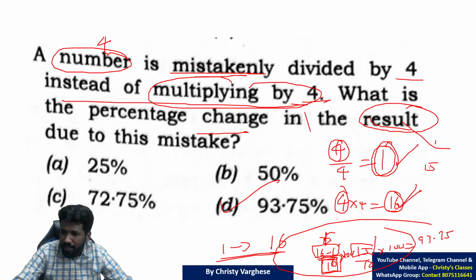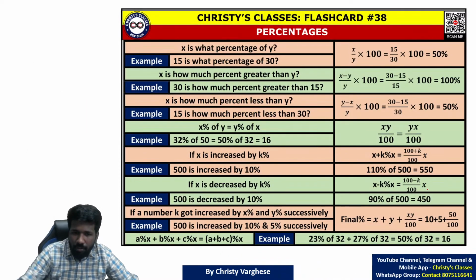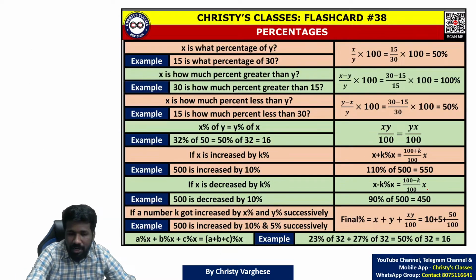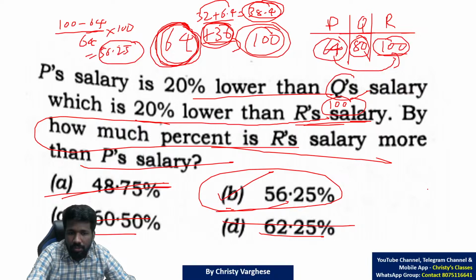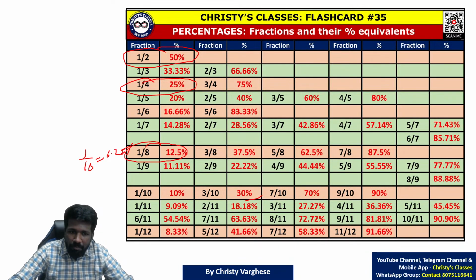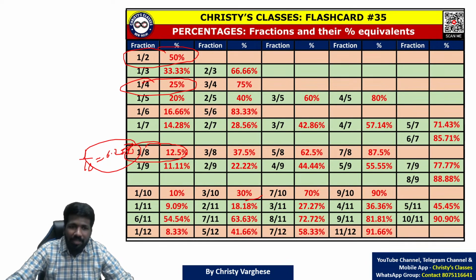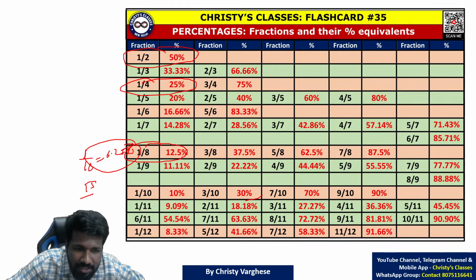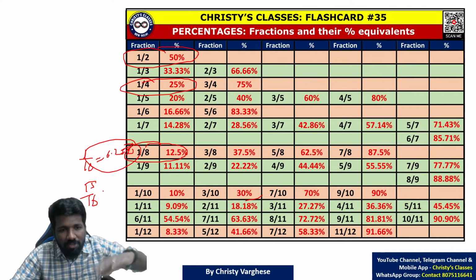When you get 15 and 16, you know 15 by 16. I told you about this flashcard, try to go through it or try to learn 1 by 2 up to 1 by 11. If you know 1 by 8 is 12.5, 1 by 16 will be half of it, 6.25%. 1 by 16 is 6.25 means 15 by 16 will be 1 minus 1 by 16.